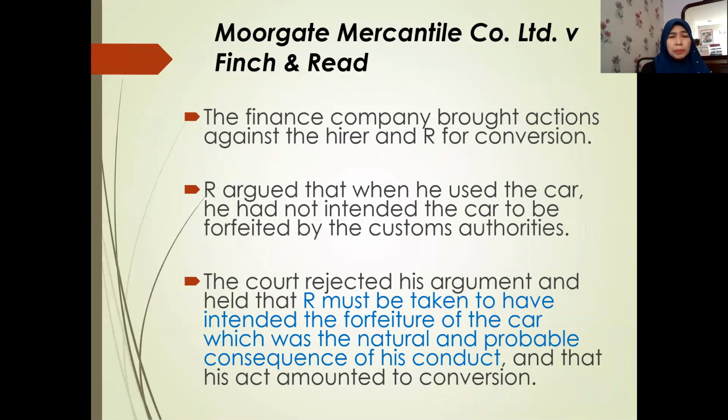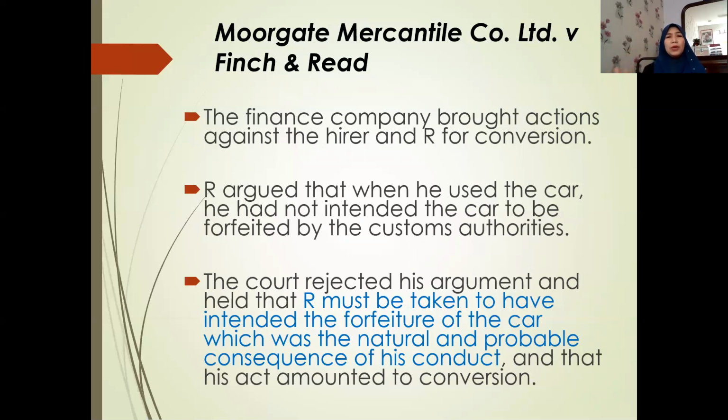So that's what happened. Now the finance company, the real owner of the car, because remember the car still belongs to the finance company, it doesn't belong to the hirer, brought actions against the hirer and the respondent for conversion. And the respondent, remember, he's the one who caused the seizure of the car.